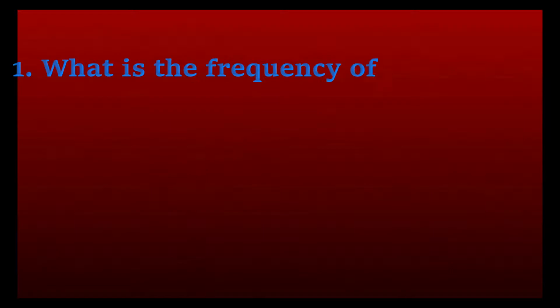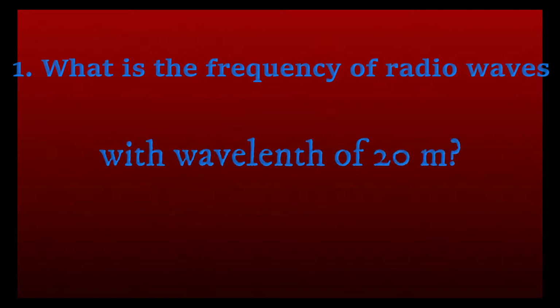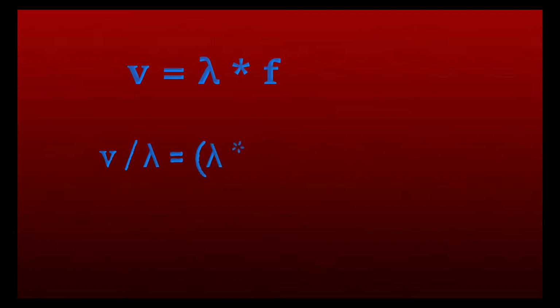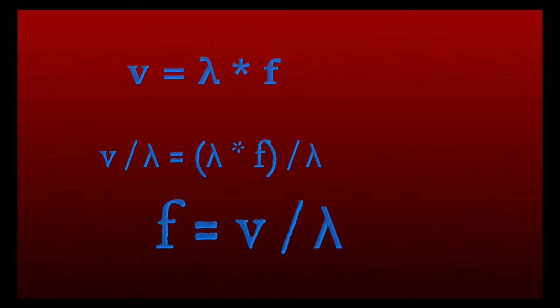What is the frequency of radio waves with a wavelength of 20 meters? Given: velocity is equal to 3 times 10 raised to 8 meters per second, and the wavelength is 20 meters. The wave equation is velocity equals wavelength times frequency. Divide both sides by wavelength, then cancel out the wavelength. The frequency is equal to velocity over wavelength.